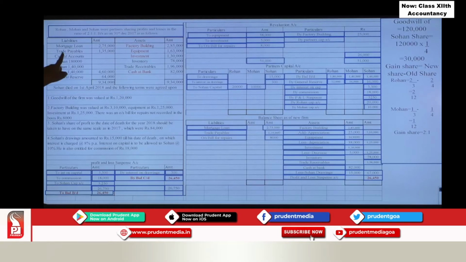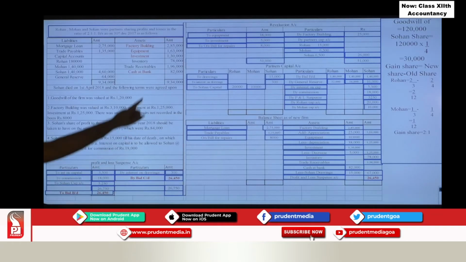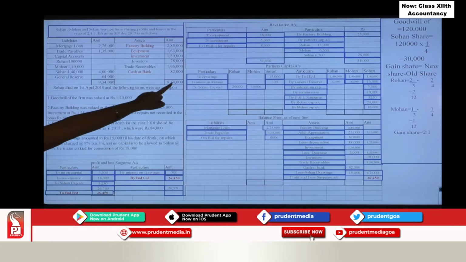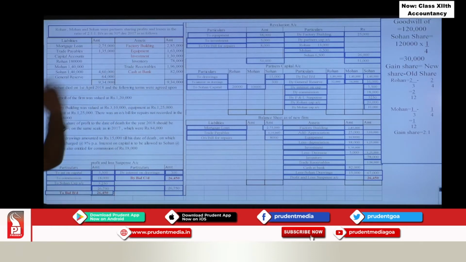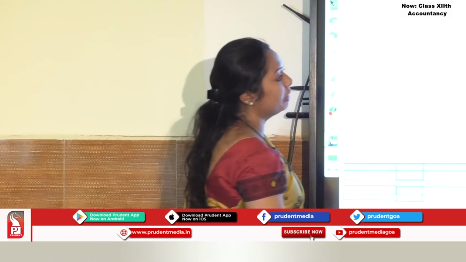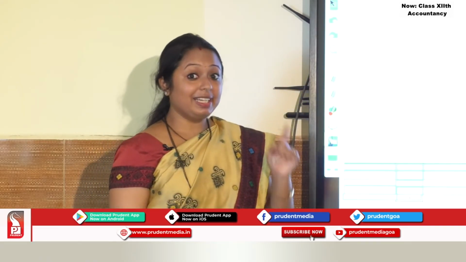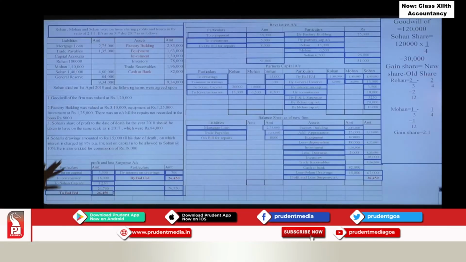What is the ratio? 2:1:1. So your answer is for Rohan 13,000, Mohan 6,500 and Sohan 6,500. It's a loss, so it will be transferred to the partners' capital accounts. Correct? Now you check, all the adjustments are done, everything is done.